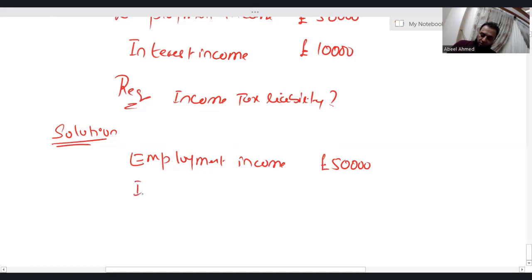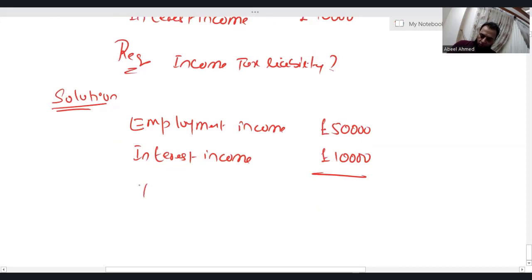We have interest income as well. That is 10,000. If I add both of these, you will get total income. Let's say the total income, or you can say net income, is 60,000. Simply deduct the personal allowance, 12,570. Here comes the taxable income.